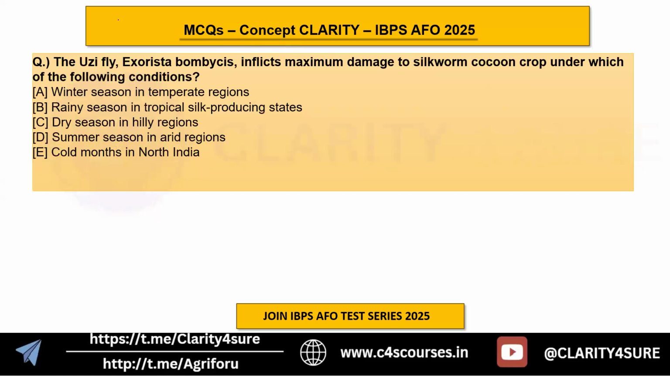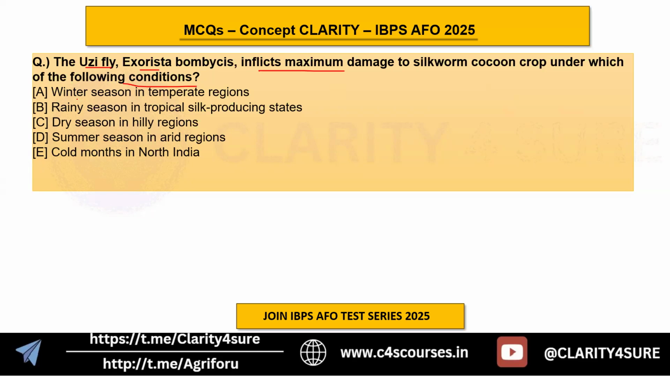Next is the Uzi fly. Okay, one of the important flies causing pest and disease problems in sericulture. Exorista bombycis. Okay, it inflicts the maximum damage to the silkworm cocoon crop under which of the following conditions? Okay, what are the favorable conditions to have maximum damage from this fly?